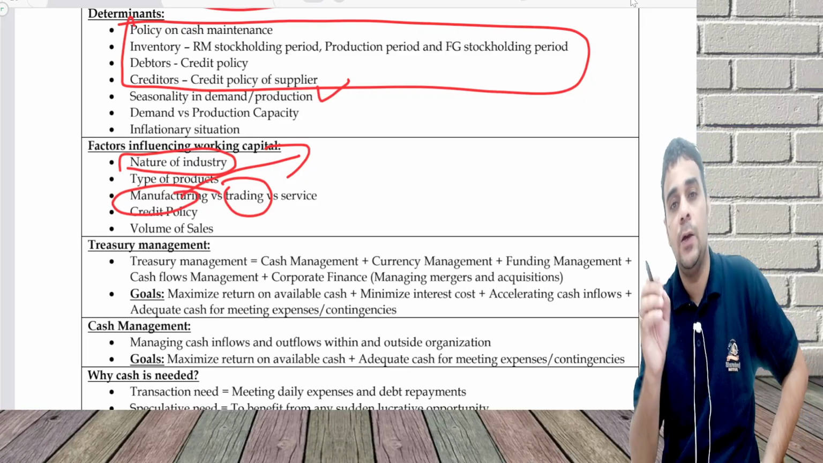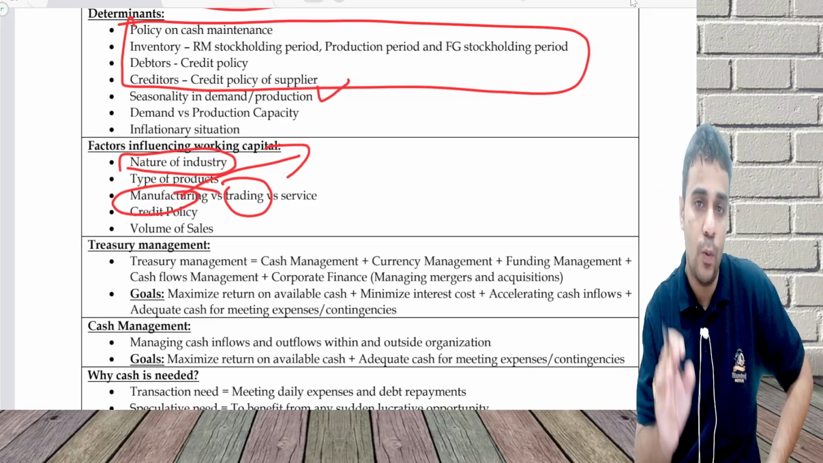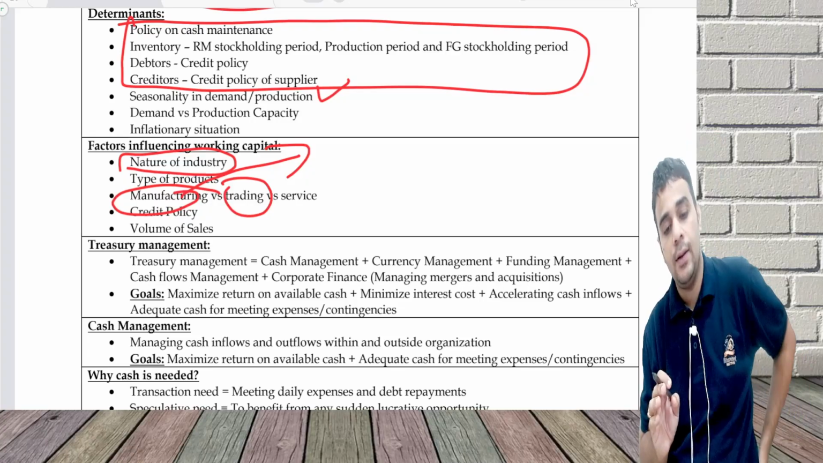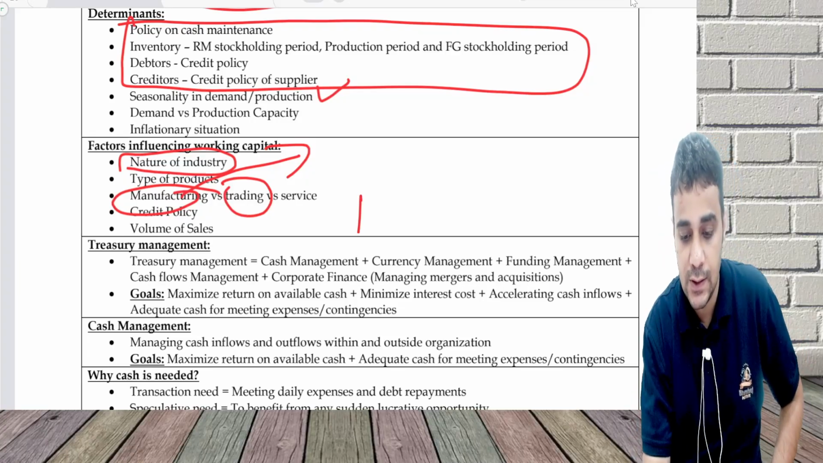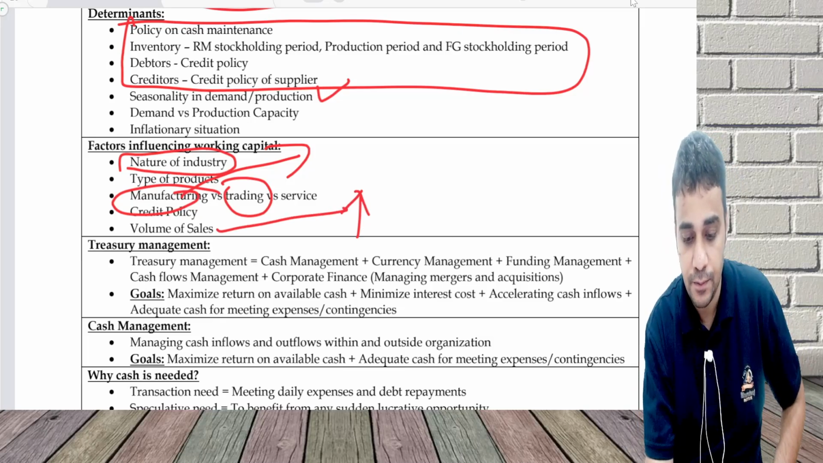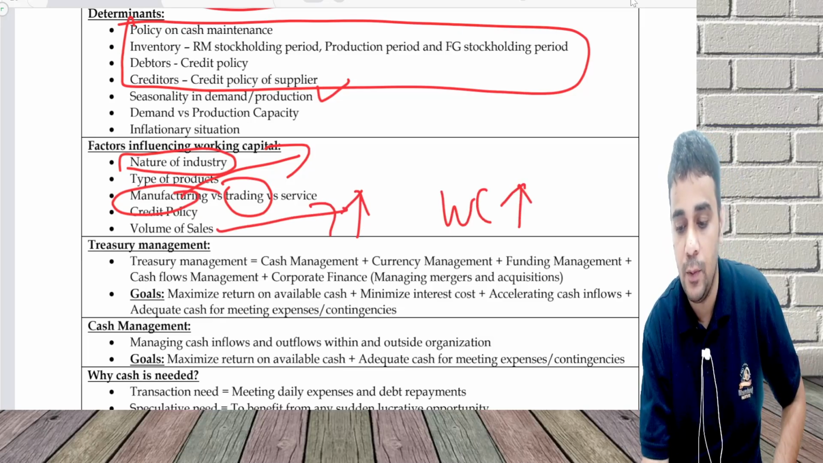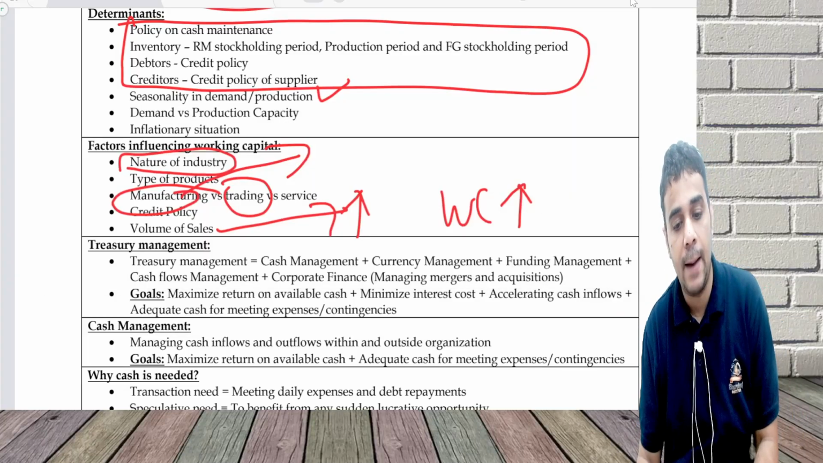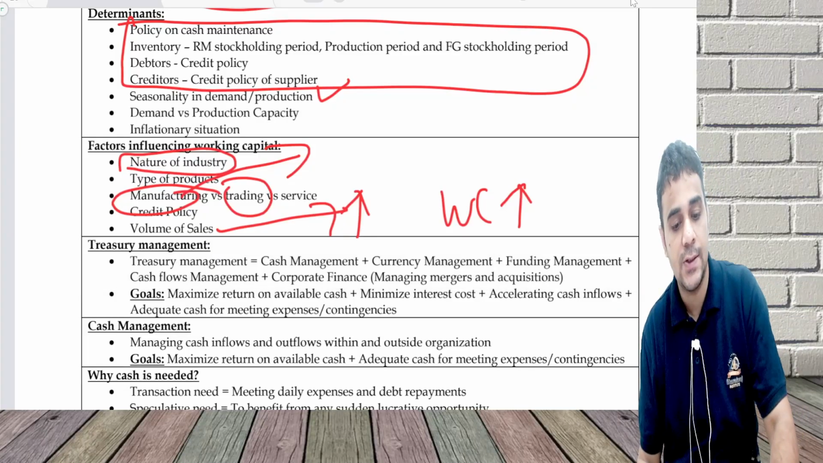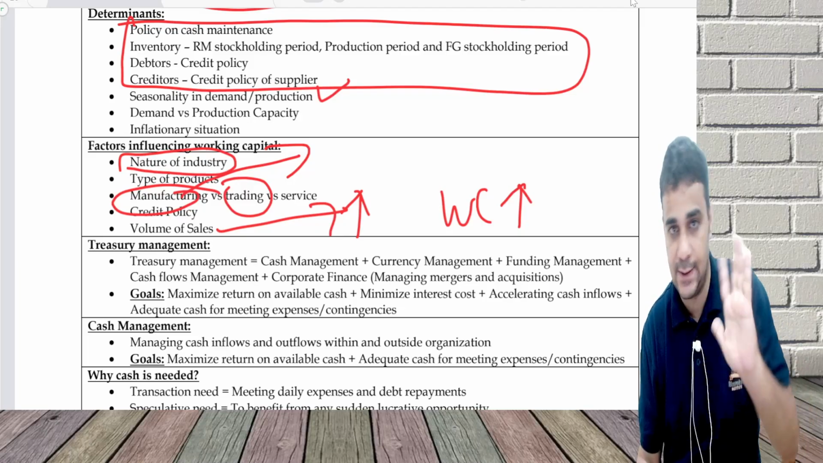Credit policy, if you give longer credit, more working capital. Shorter credit, lesser working capital. Volume of sales, if this increases, working capital will increase. Volume of sales decreases, working capital will decrease. This is the first segment, basic discussion.